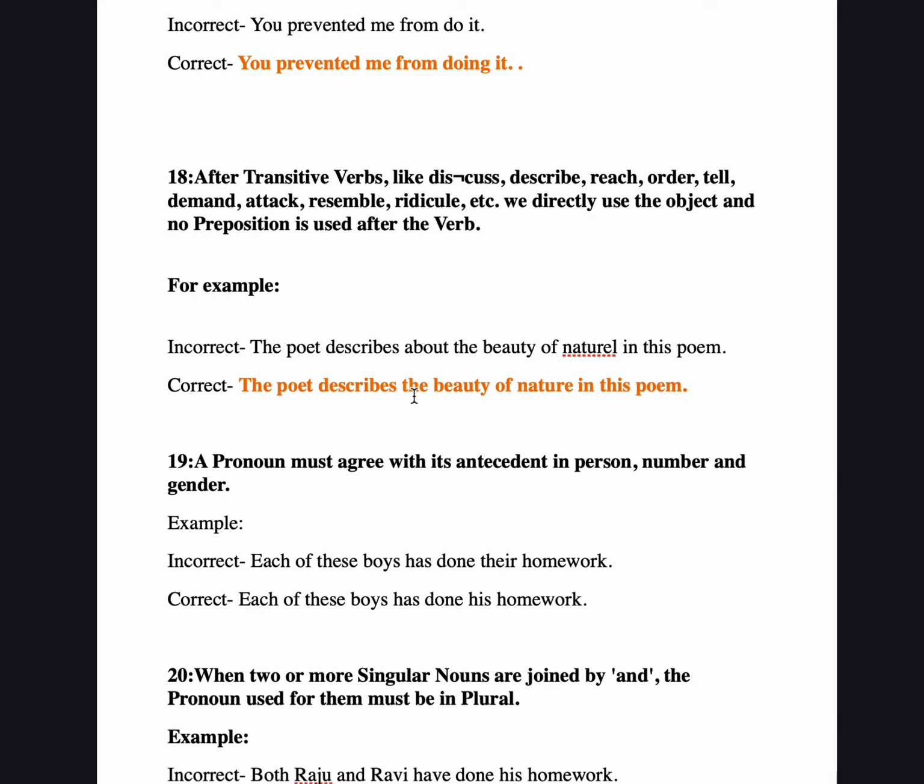So why do we use "about the beauty of nature"?